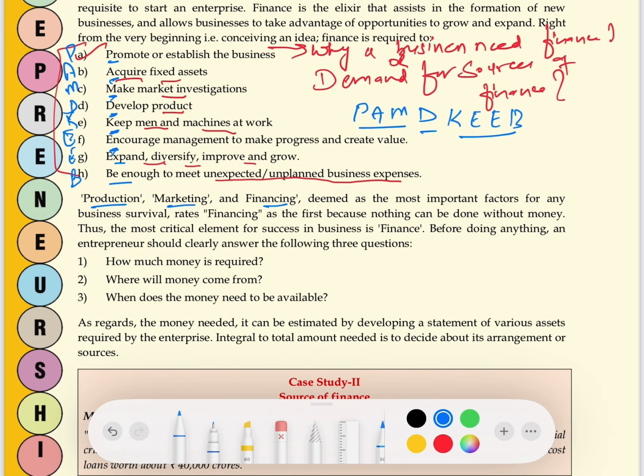But out of these three, the most important, most critical element is financing. Financing is the most critical element for the success of the business, because without it, no production or marketing can be done. There are three questions which every entrepreneur answers related to finance: how much money is needed, from where to arrange it, and when will it be available.